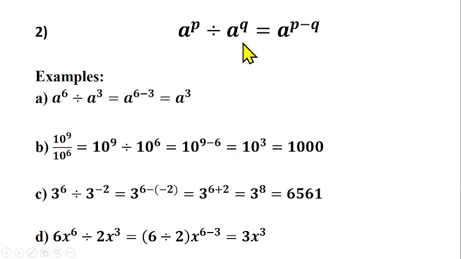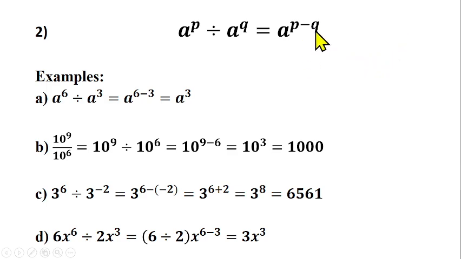Another thing I want you to know is that it also continues. I can have a raised to power t divided by a raised to power n divided by a raised to power, let's say, y. All you need to do, so long as all of them have the same base and you're having division in between them, is to pick one of the bases and subtract all the powers. Are we clear?